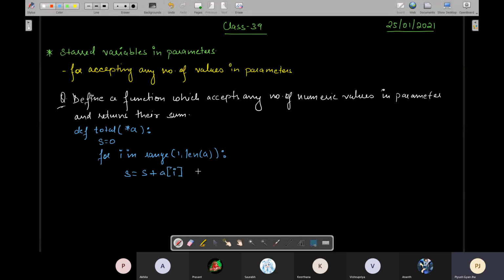Okay, अगर यहाँ पे range की जगह if you would have written for i in A, then you will write s equals to s plus i. And then after that the final value of s will be your sum. You'll write return s.